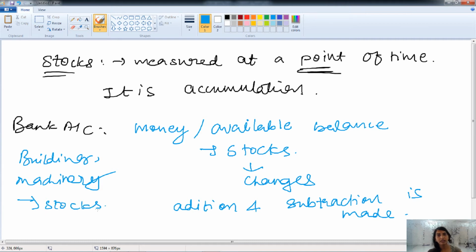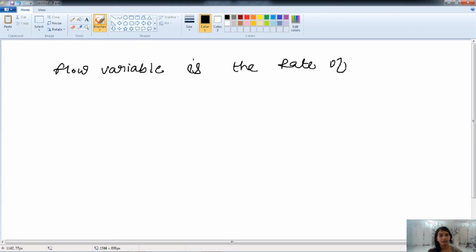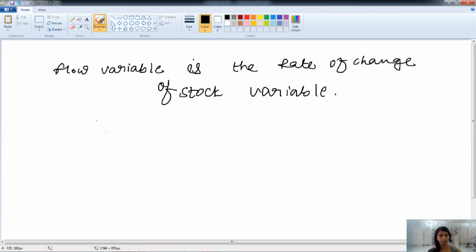For example, on the 31st December of any specific year, the assets of the firm are known as the stock. But it may change, it may increase or decrease. So here, the flow variable is the rate of change of the stock variable. Let's understand this statement.